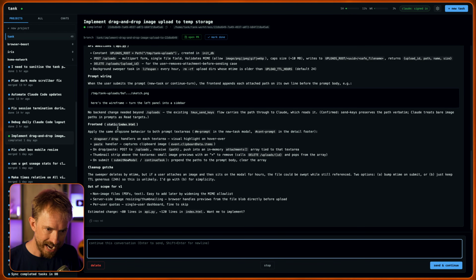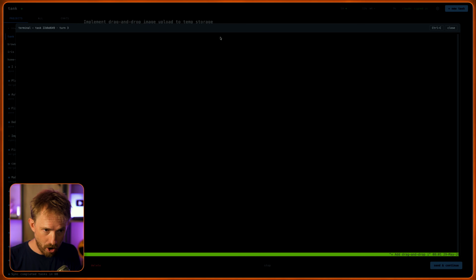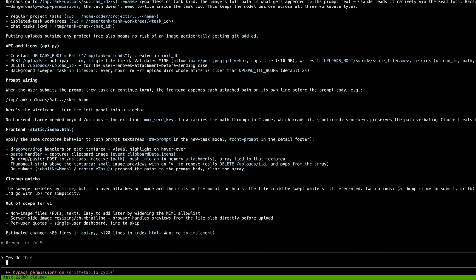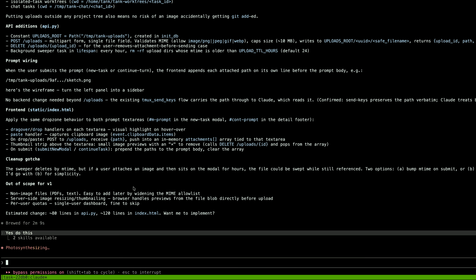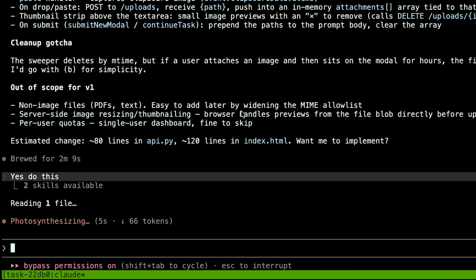Now, if that was running in a tmux window that closed, I would have lost all that context and had to do it all again. Here I can resume the chat. It's got everything that needs to happen, so I can just say, yes, do this, and let Claude Code go to work and resume the session, opening an interactive terminal window with our previous conversations all there in memory. It's now going to go ahead and build 2 features at once while I sit back and drink coffee.